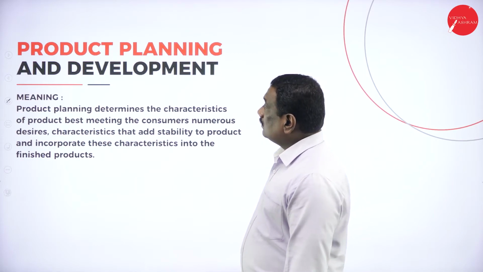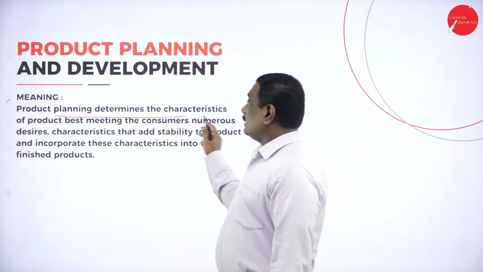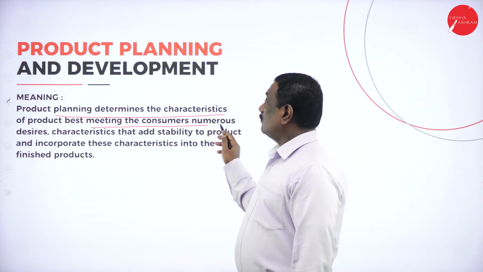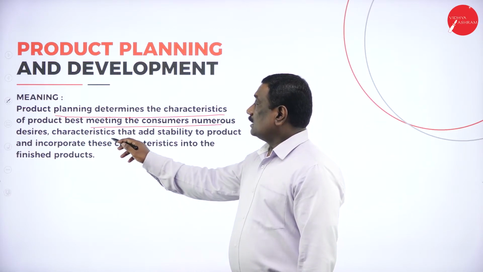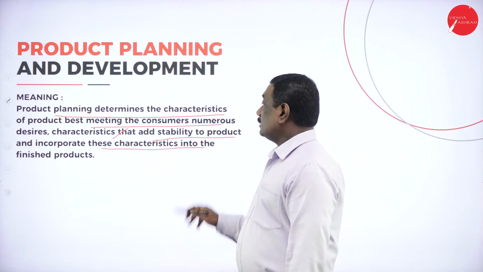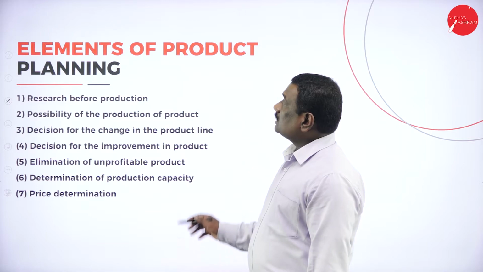Now coming to the product planning and development, it says the meaning of it. Product development determines the characteristics of a product in meeting the consumer's numerous desires, the characteristics that add stability to the product, and also it incorporates these characteristics into finished products.